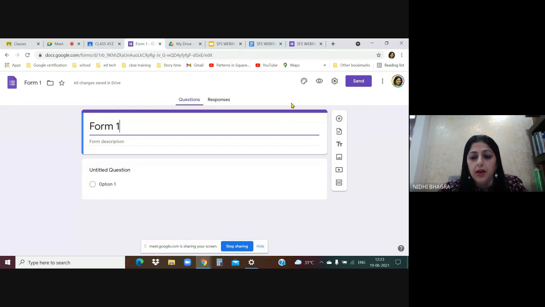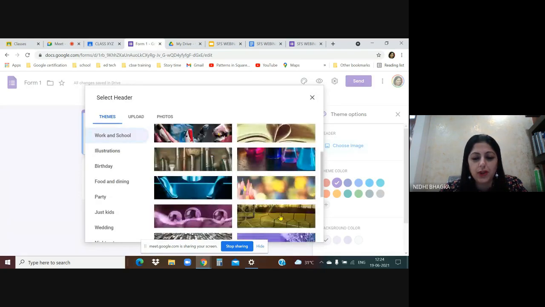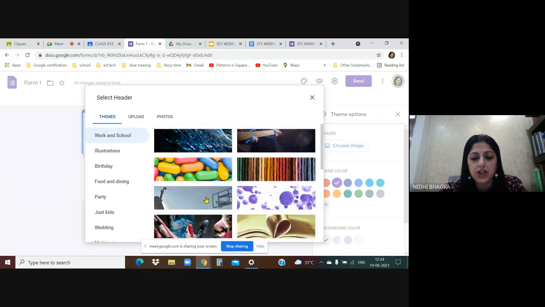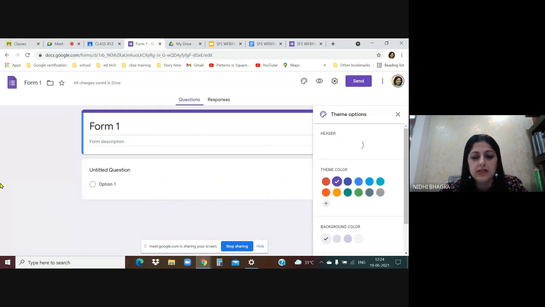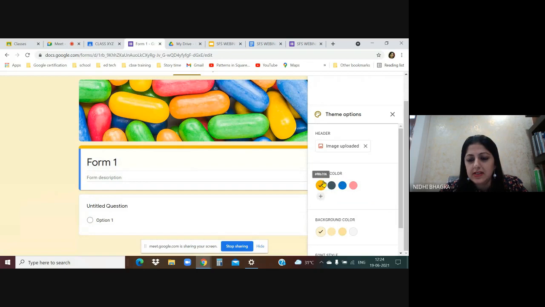Now, let's change the theme. There is an option here at the top, on the right corner, there is a theme. There is an option, Customize Theme. As I click on Customize Theme, it says Header. So you can choose any image for the header. There are various options for the header. So you can go with any image. Let's say this is the image. I double clicked on it and the header is created. And according to the header, they have changed the color also. So this is a theme color. This is a suggested theme color. There are four colors they have suggested according to the image of the header.